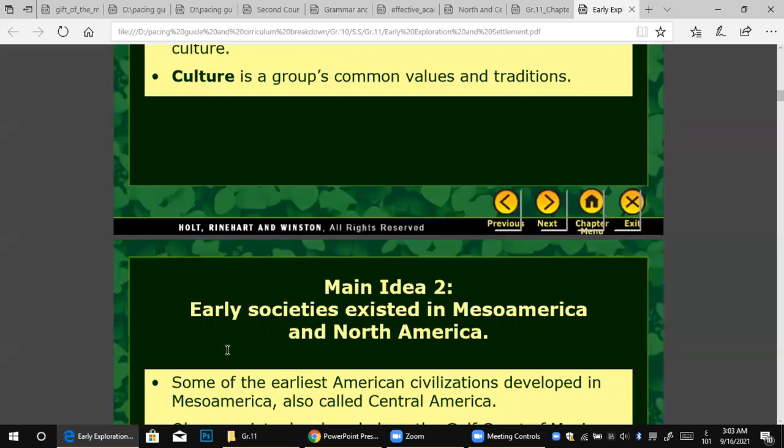Okay, so thank you so much for this. Next time we're going to explain the second idea, that early societies existed in Mesoamerica and North America.